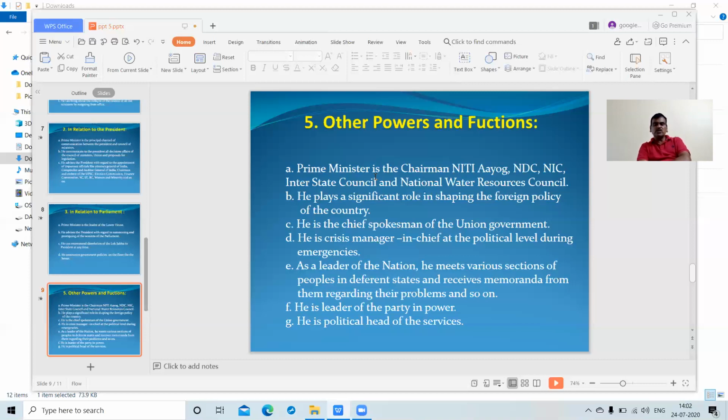And the UNO also plays a major role. The Prime Minister also spoke in the UNO's meeting. We have seen it a number of times. And next, the Prime Minister is the chief spokesman of the union government.